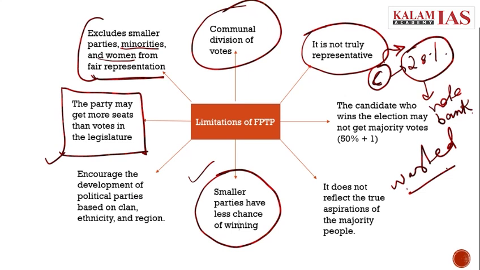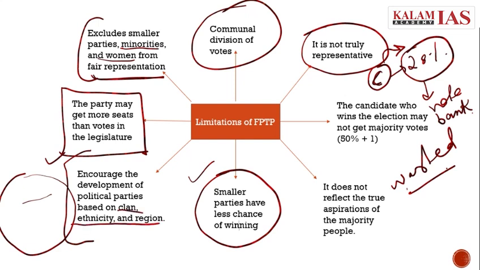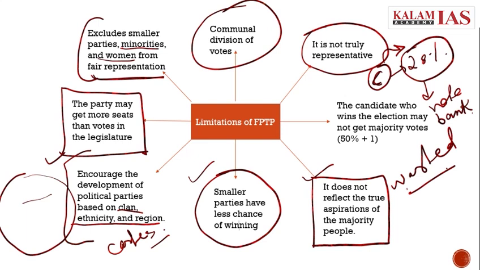We have seen that the multiple constituencies in India will encourage the development of political parties based on clan, ethnicity, and region, because there are a lot of castes and ethnicities in India, and this will lead to regional politics and regional fragmentation. And it does not reflect the true aspirations of the majority of people. It is not a proportional method.